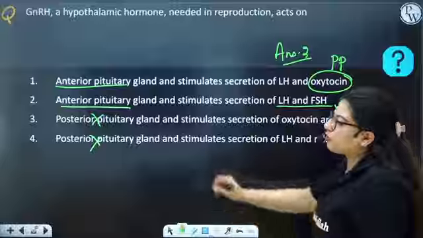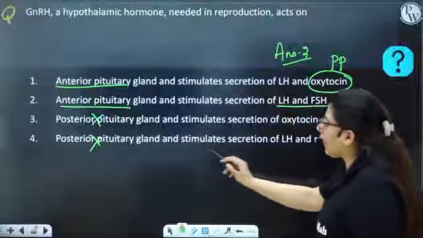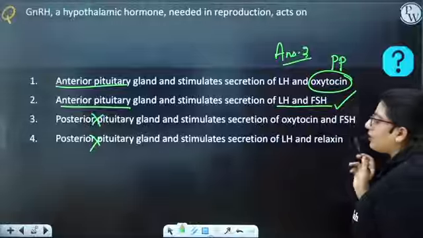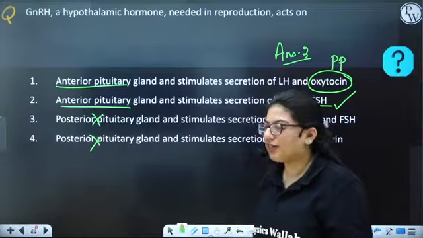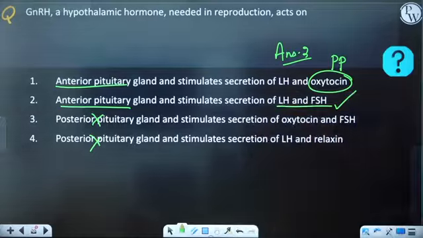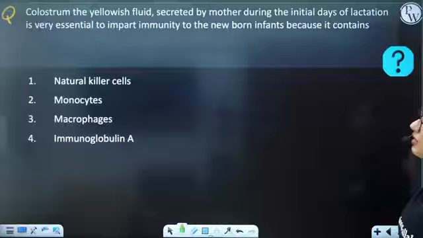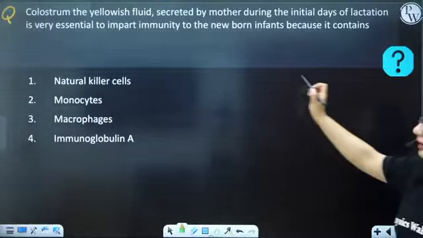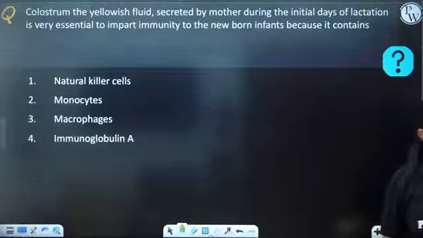Let's read another option. Posterior pituitary gland and stimulate secretion of oxytocin. Posterior pituitary gland and stimulate the secretion of LH and relaxin. In a way, the options which have posterior pituitary are incorrect. Fine. Next question. Moving further to the next. Colostrum, the yellowish fluid secreted by mother during the initial stages of lactation, is very essential to impart immunity to the newborn infant because it contains natural killer cell, monocyte, macrophage, immunoglobulin A. Hurry up.